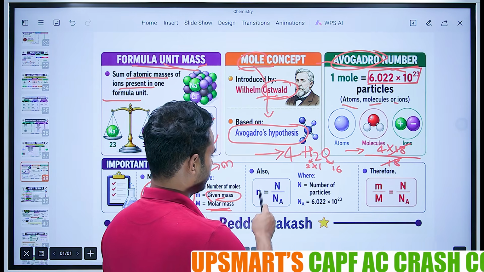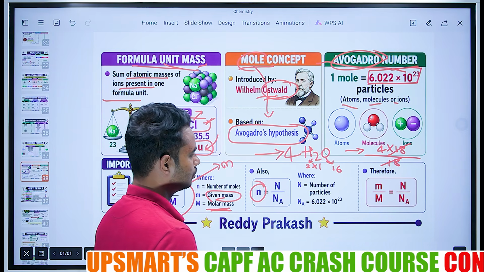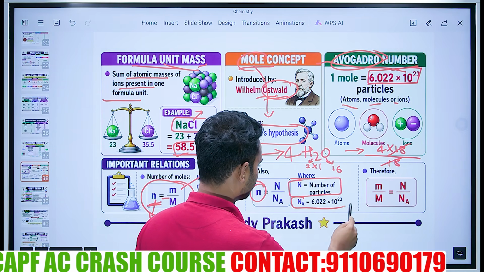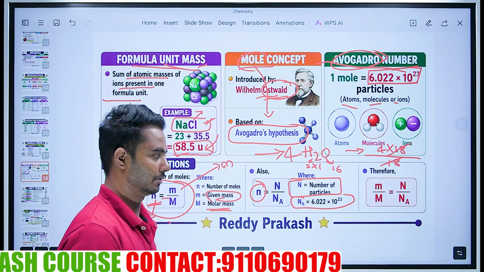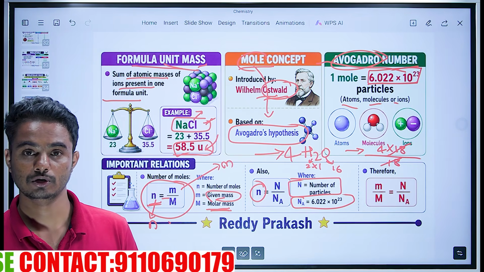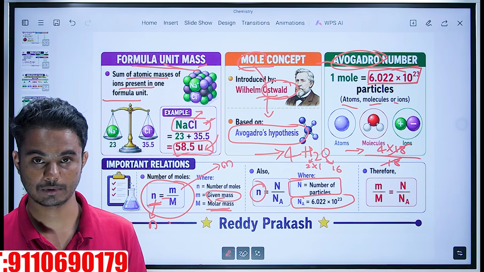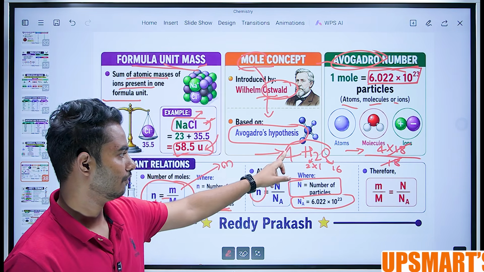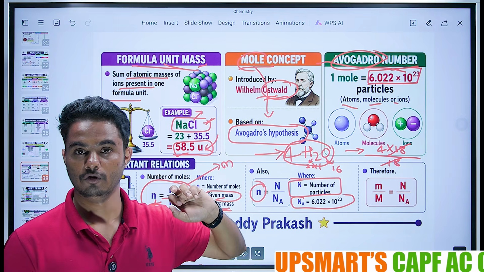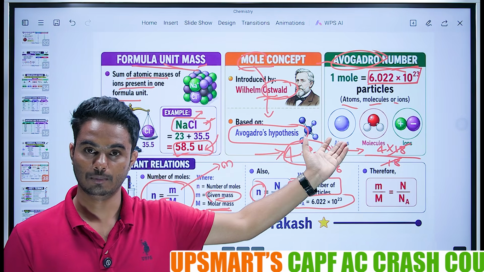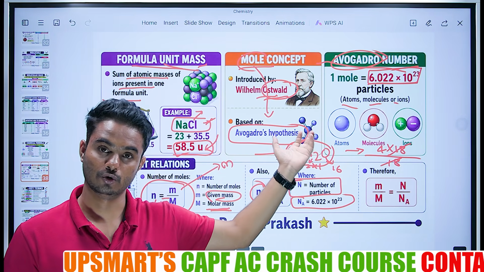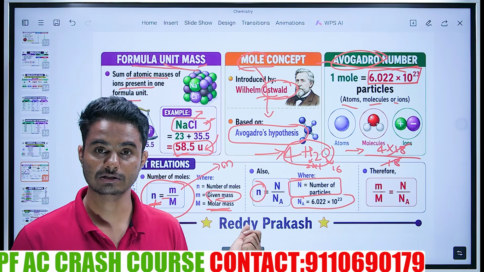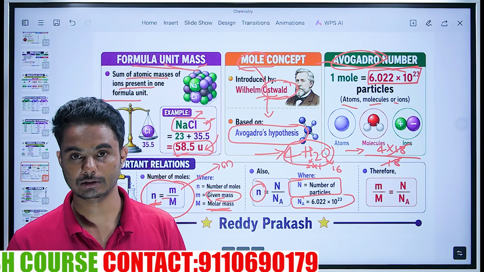And also, number of moles is equal to number of particles divided by Avogadro's number. Here the number of particles is 4 into 6.022 × 10^23, because one water molecule has 6.022 × 10^23 particles.